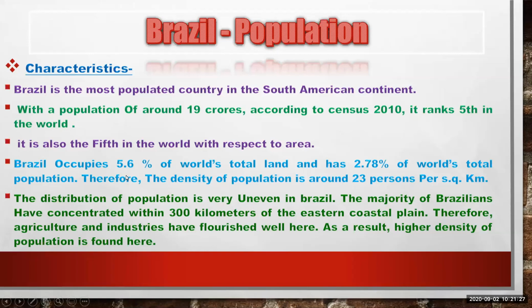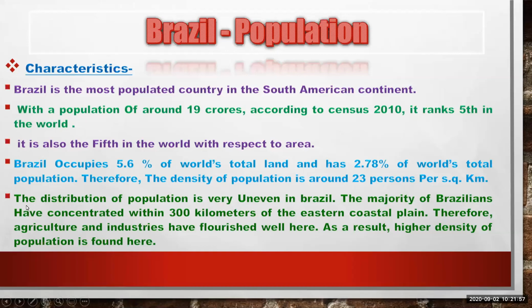Brazil occupies 5.6% of the world's total land and has only 2.78% of the world's total population. Therefore, the density of population is around 23 persons per square kilometer.